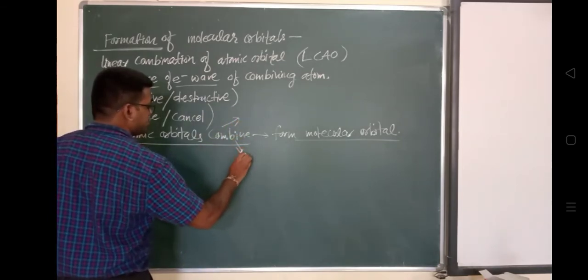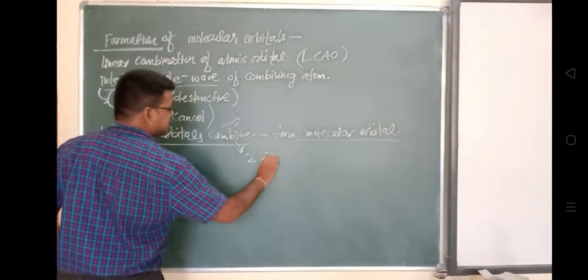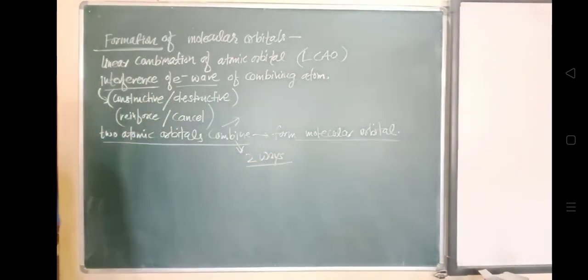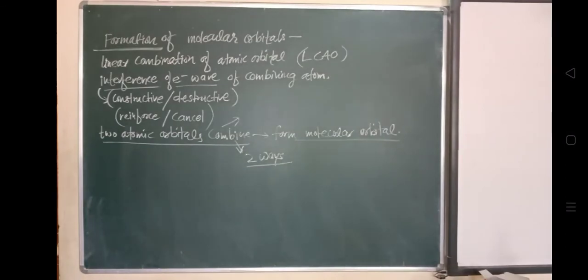The two wave functions will get added. Because we have already written that interference may be constructive or destructive. In case of constructive, it will get reinforced, and the wave functions will build up. Otherwise they will cancel each other.